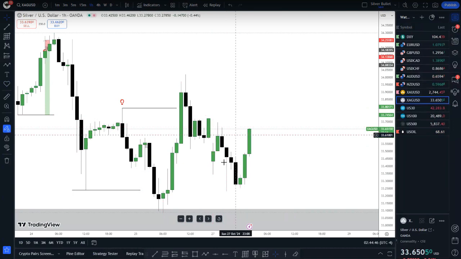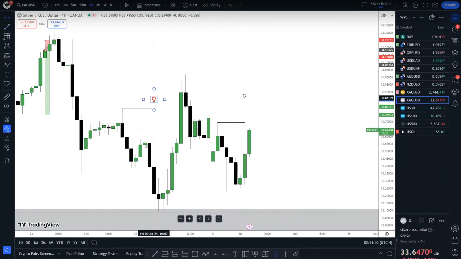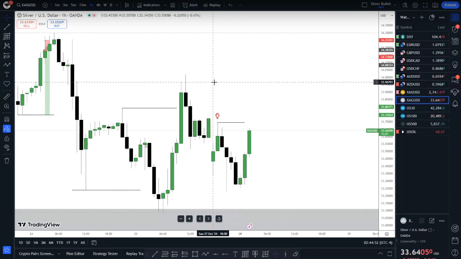So what do we need on the hourly chart if you want to go long here? You want to see an hourly chart market structure shift. A break above this high will be the market structure shift on the hourly chart. If we could get this, then I'm going to switch down to the 5-minute chart and look for the 5-minute buy model. That's the same thing I'm expecting here.